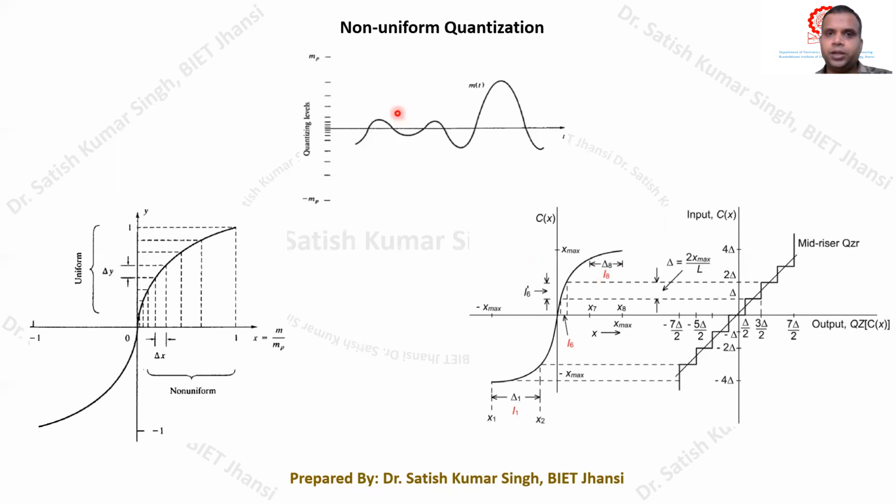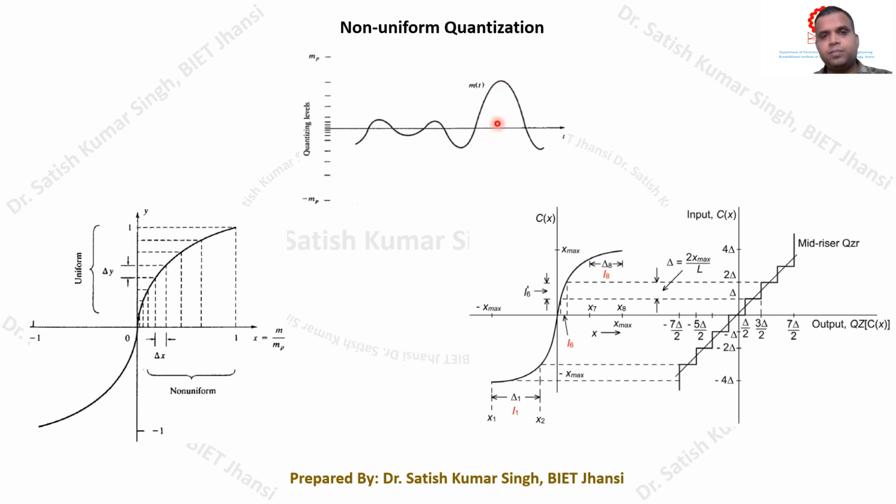But if we talk about non-uniform quantization, just see this particular picture. Let us suppose we have a message signal which is shown like this, with certain variations. In this particular segment, the signal makes an excursion between these two points. This dynamic range is very small as compared to this other segment, in which the range of excursion of the message signal is very large.